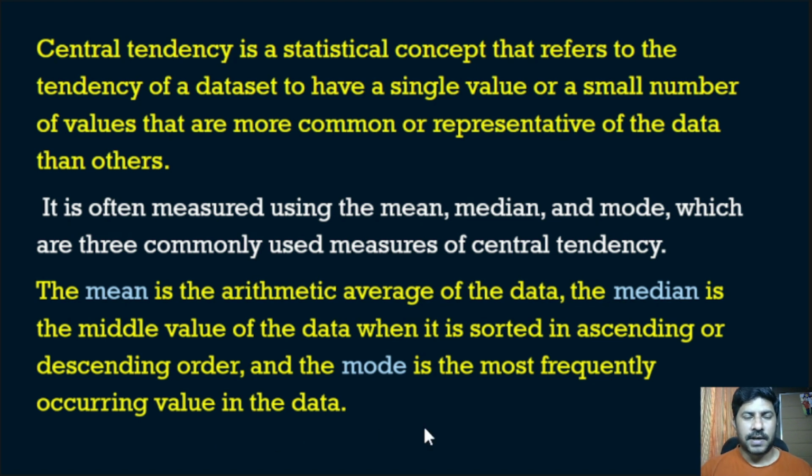Suppose you are getting data on age groups. In the age groups, the 20 to 25 age group has a number of persons, say 10 or 50, more than the other age groups. Then we can take the mode as the 20 to 25 age group, because the number of persons in that age group is very high. So that is an example of mode. I think it is clear now what central tendency is and how to calculate mean, median and mode.